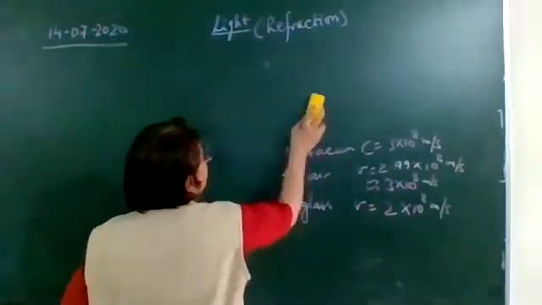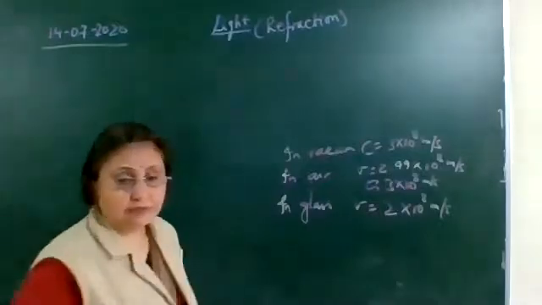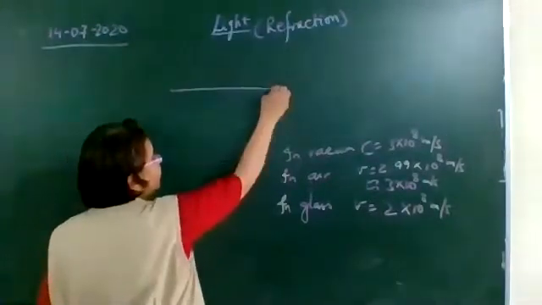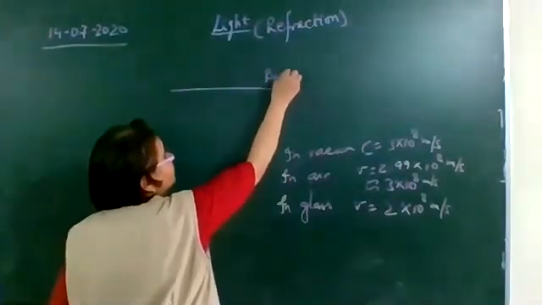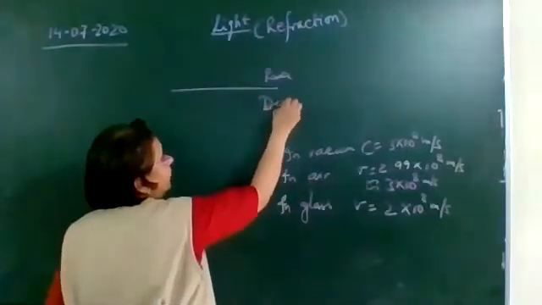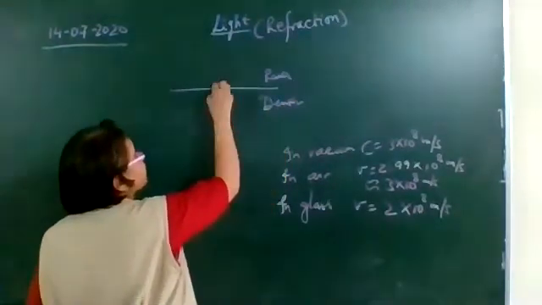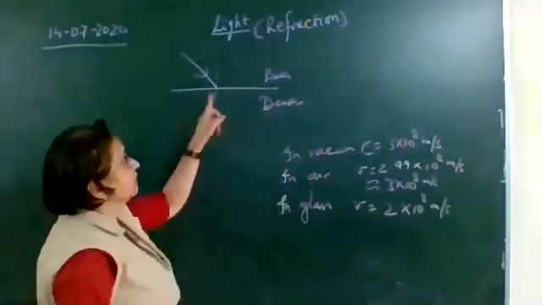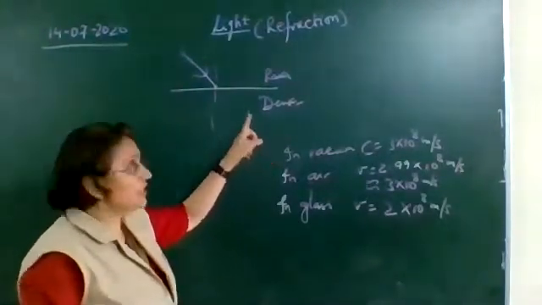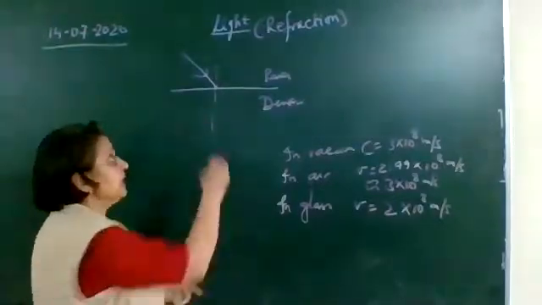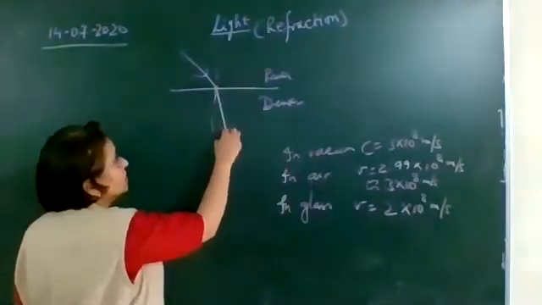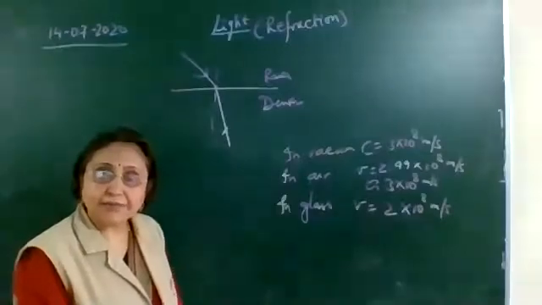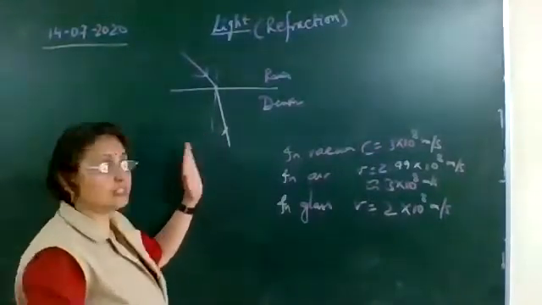Okay, now when a ray of light is passing from rarer to denser medium, draw a normal. As we know, it will not go straight. Which side will it bend? It will bend towards the normal.